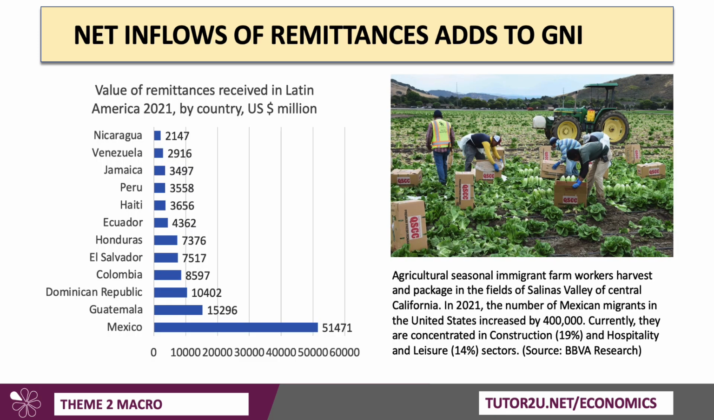Remittances we mentioned. Now, remittances are becoming hugely important globally. Look at the size here of the value of remittances received in Latin America by country. This is in the millions of US dollars, so over 2 billion into Nicaragua. Huge flows of remittances coming into Mexico. In 2021, in 1 year alone, the number of Mexican migrants in the USA increased by nearly 500,000. And typically they're concentrated in industries such as construction and hospitality and farming.